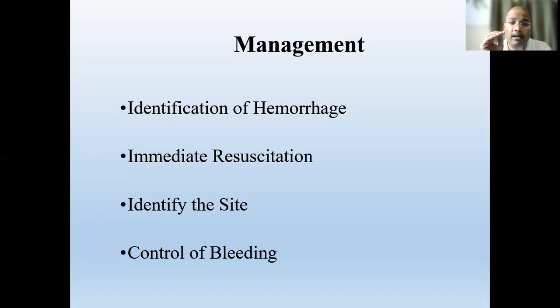To know the exact site of the hemorrhage, you must resuscitate the patient first, and in the meantime you get some investigations to find the exact site, and once you know the exact site, then you have to control the bleeding, either by operative method or medical method, whatever is necessary and whatever is possible.